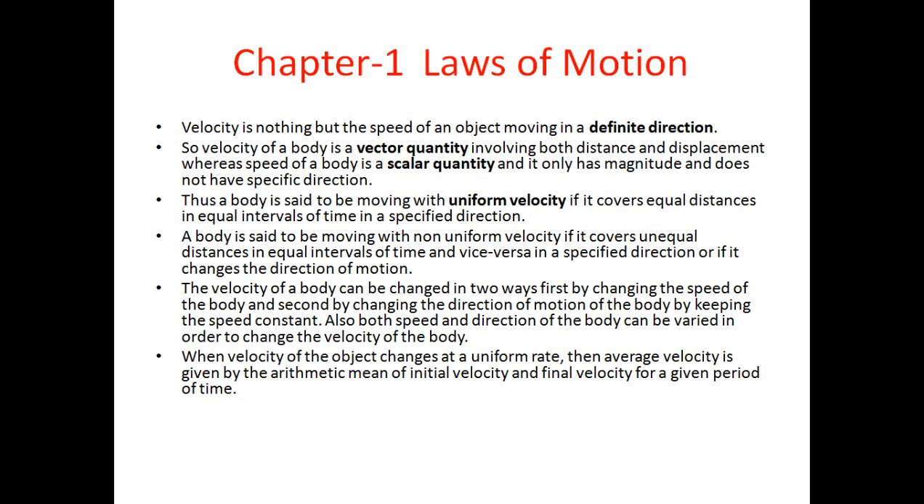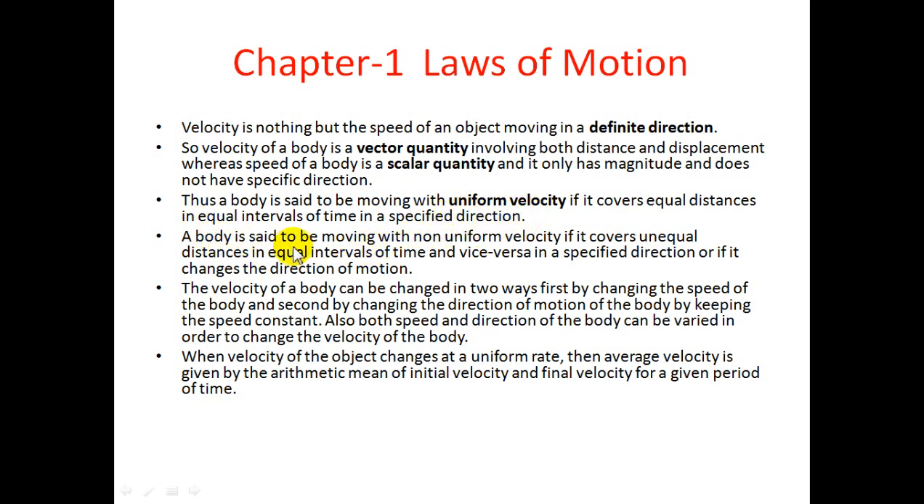As we already discussed, speed is of two types, uniform and non-uniform. The first point you will see is that velocity is nothing, it's a speed only. So speed has two types, uniform and non-uniform. In the same way, velocity is also of two types, uniform and non-uniform. If the body is moving an equal distance in equal intervals of time in a specified direction, it will be uniform velocity.